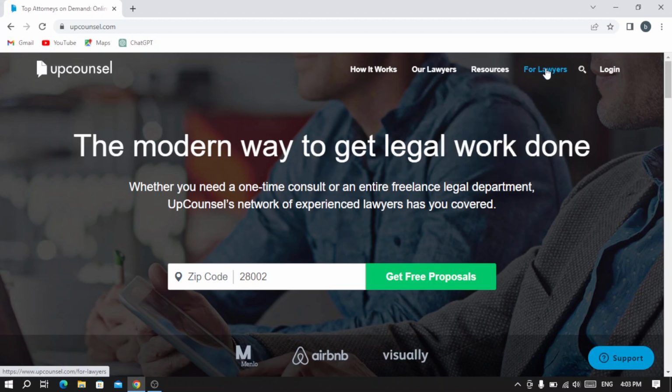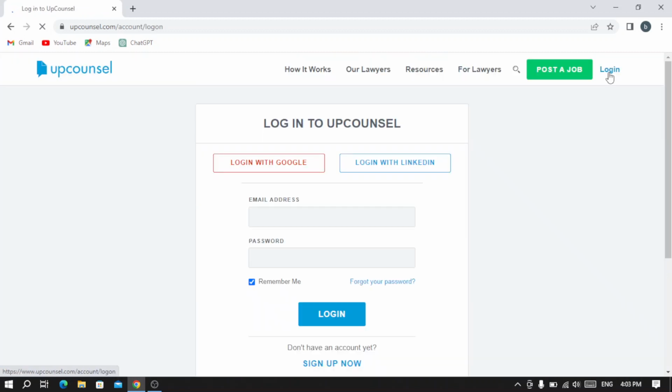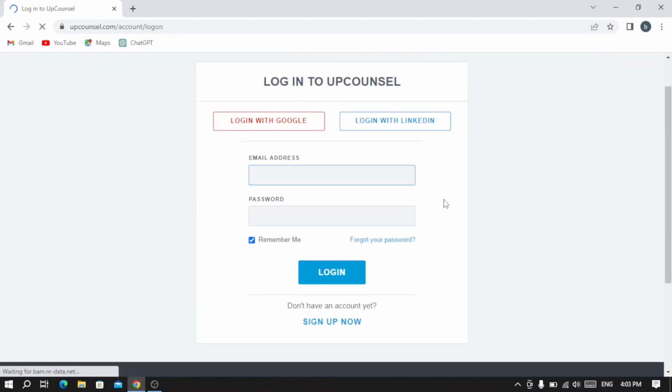And here we have for lawyers, you can hit here if you are a lawyer and you can sign up in the platform. And here the login for people who already have an account and for those who want to create a new account. So let's go with login. And here you can type your email address and your password if you already have an account. If not, you can go for sign up now.